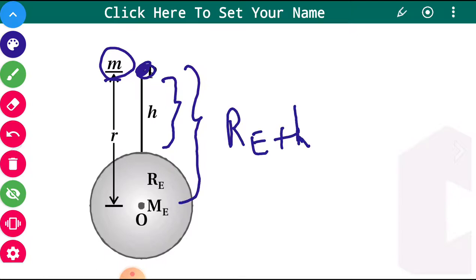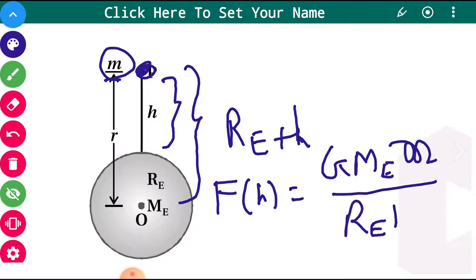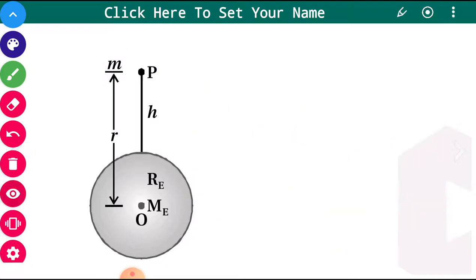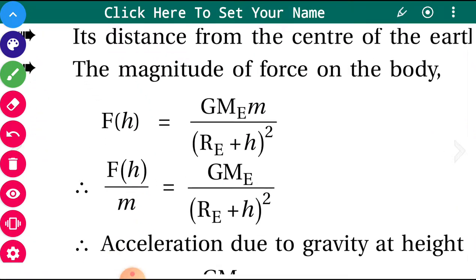So the force at height h is nothing but G m1, the mass of the Earth, times m2, the mass of the object, upon the square of the distance, Re plus h, the whole square. This way we can write the force acting on this mass small m.